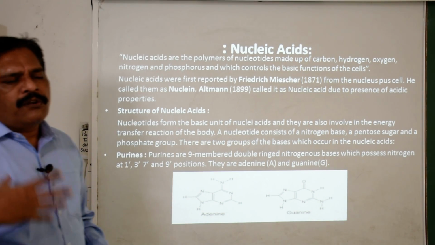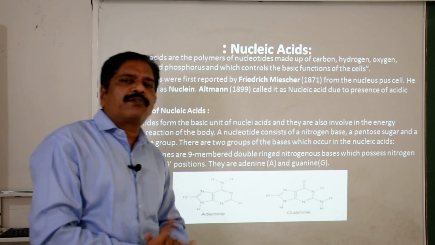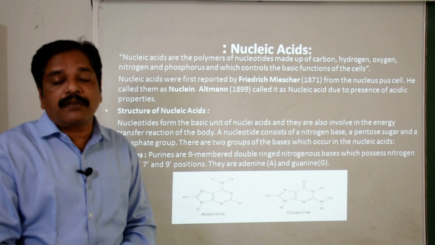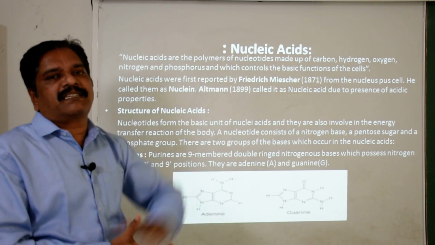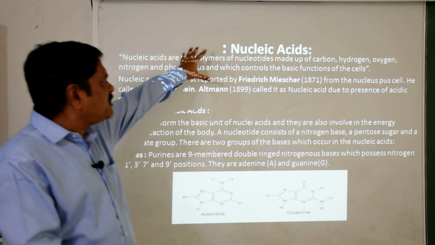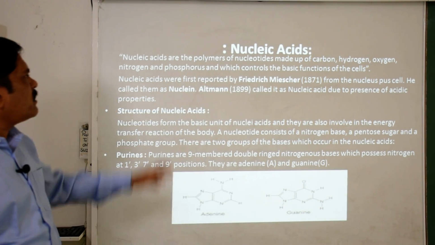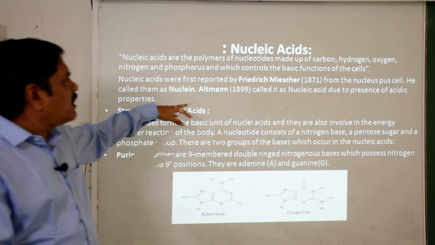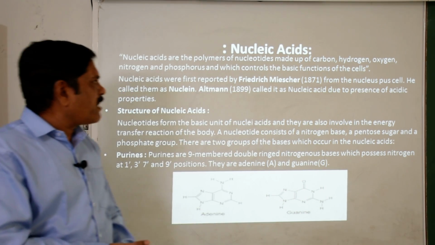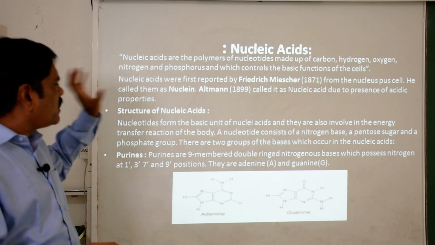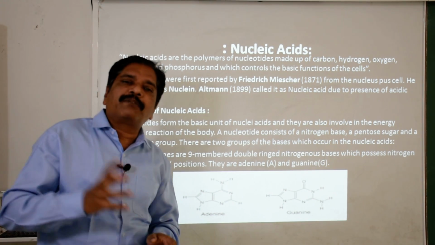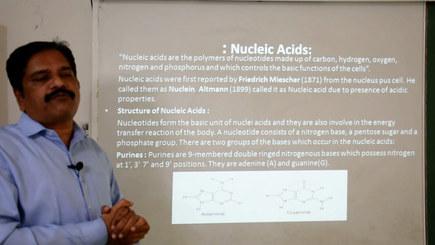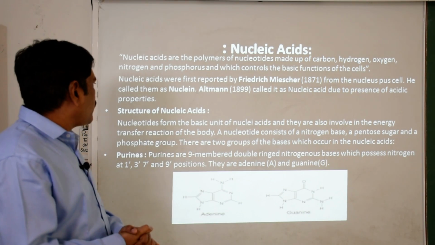Now we are going to discuss one of the most important biomolecules, the nucleic acid. The name nucleic acid was given by Altman. First of all, Friedrich Miescher named it nuclein because it is present in the nucleus, and because it is acidic in nature, we call it nucleic acid.